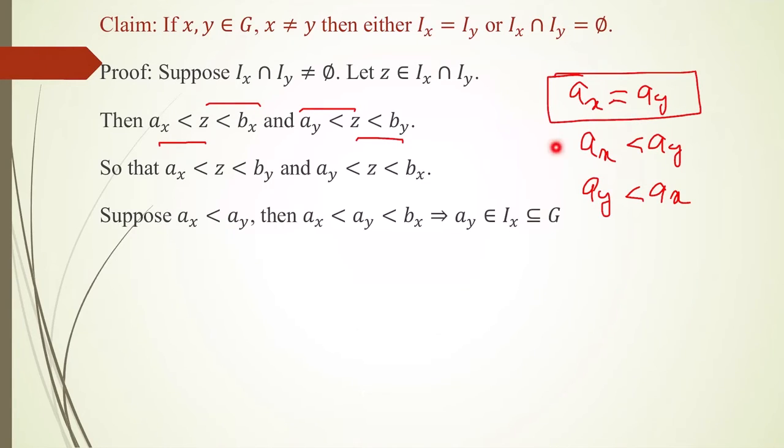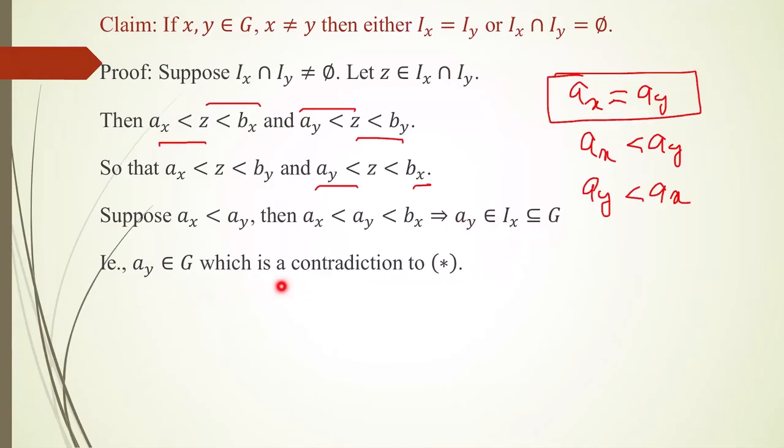First, I am assuming that Ax is less than Ay. If Ax is less than Ay, and here I have Ay less than Bx, so we get Ay lies between Ax and Bx, means Ay is in Ix, and Ix is a subset of G. So this means that Ay is an element of G. But we have proved that for any x element of G, Ax is not an element of G. So here we got Ay is an element of G. This is a contradiction. So Ax less than Ay is not possible.